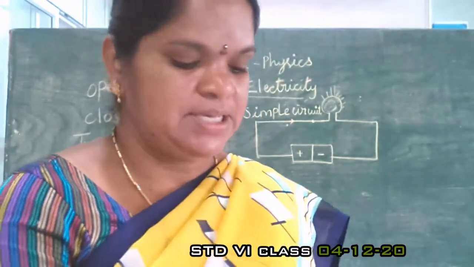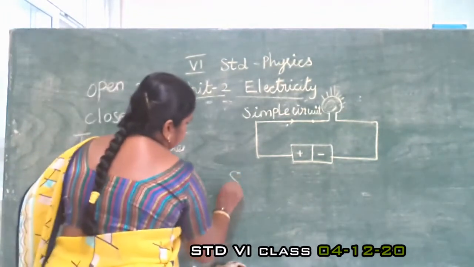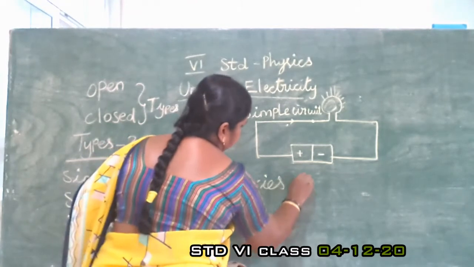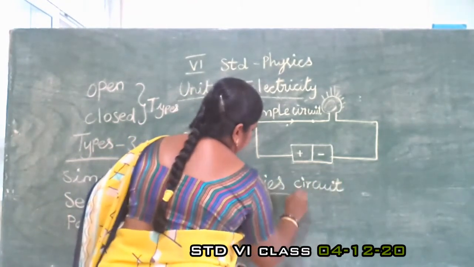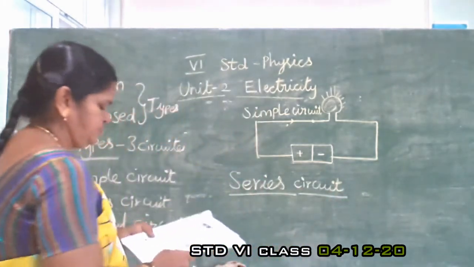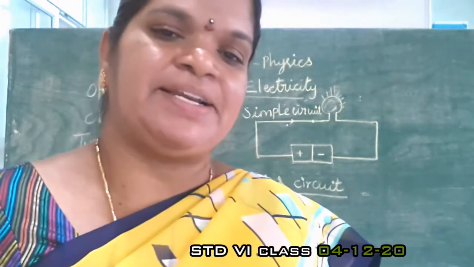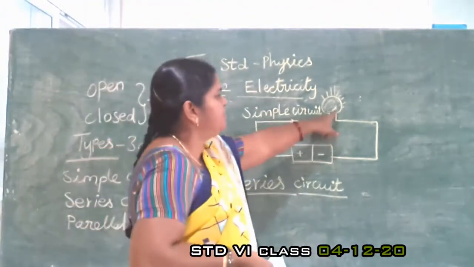Next is the series circuit, the second one. Here, two or more bulbs are connected. In a simple circuit, only one bulb is connected.